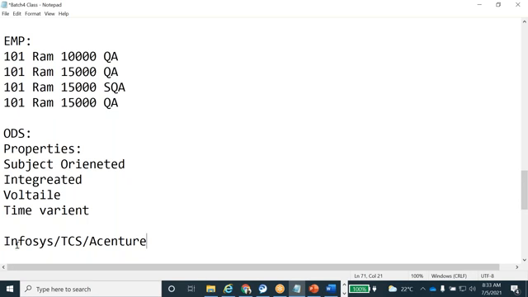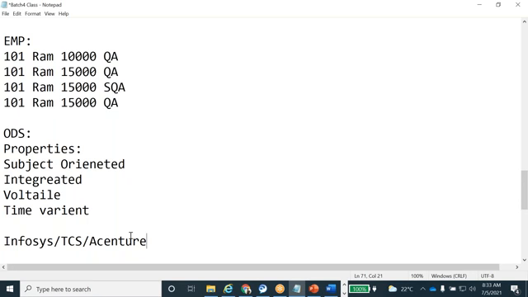So what will happen? They will throw an error. They'll say you can apply after 6 months, because they're maintaining the database. After 6 months are completed, they'll automatically delete your profile. They can't do it manually, so it happens automatically. Again, you are eligible for the interview only after 6 months. The same thing applies to ODS.